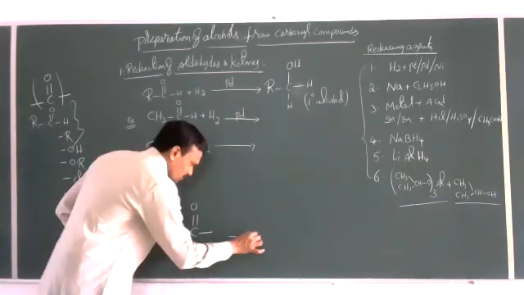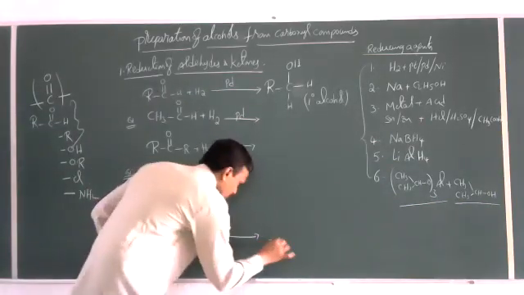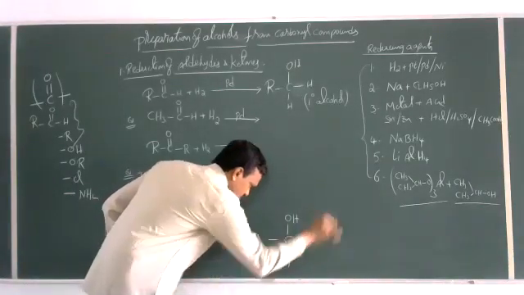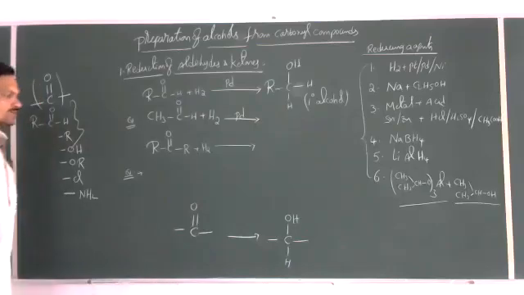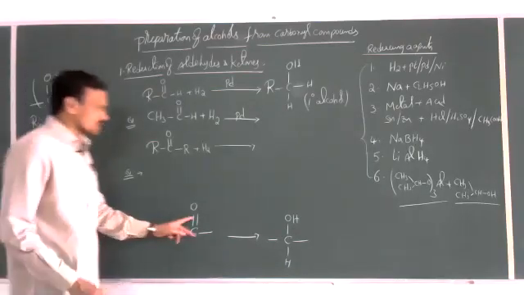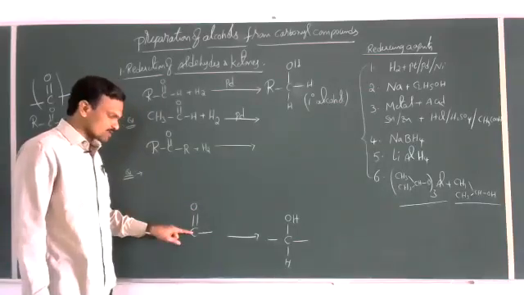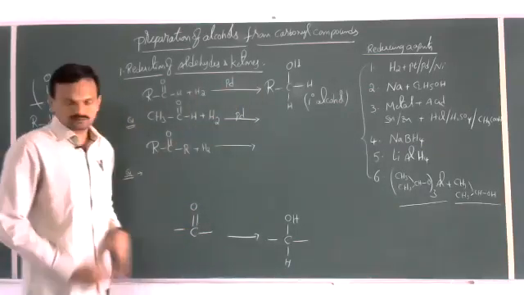That means this carbonyl group is changed to CHOH. This means the aldehyde carbonyl group is converted to an alcohol group. Break the pi bond, add one hydrogen to oxygen, one hydrogen to carbon. That is the final product.